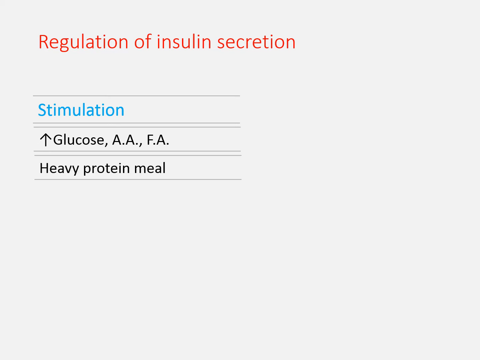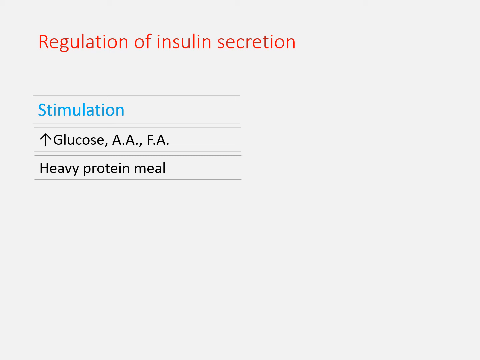Second is a heavy protein meal, particularly protein rich with arginine and lysine. So when we give a protein rich diet, there is not much increase in the insulin secretion.